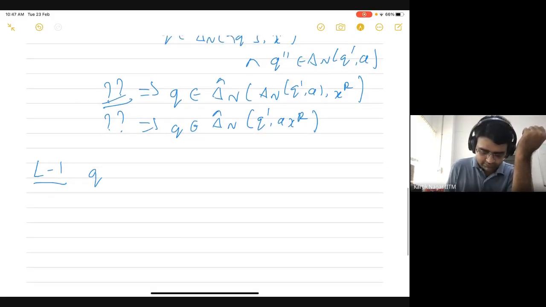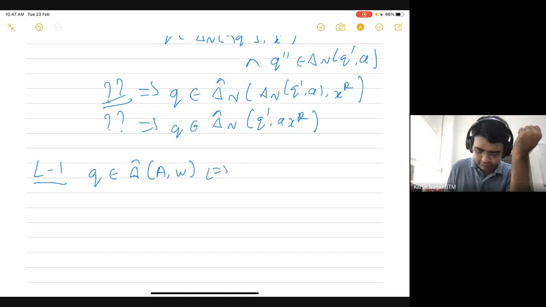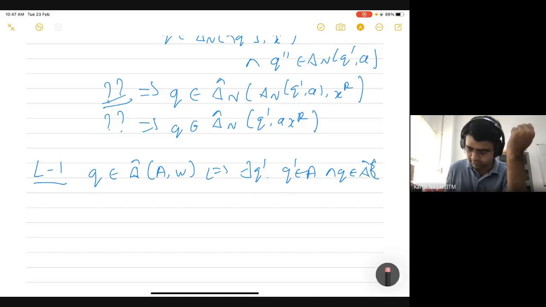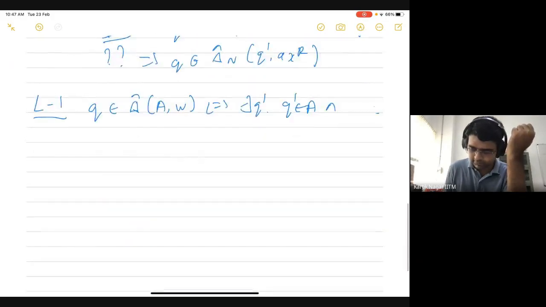You can say that if q belongs to delta hat of some set, let's call it A, and w, then this is true if and only if there exists some q prime such that q prime belongs to A and q belongs to delta hat of q prime comma w.